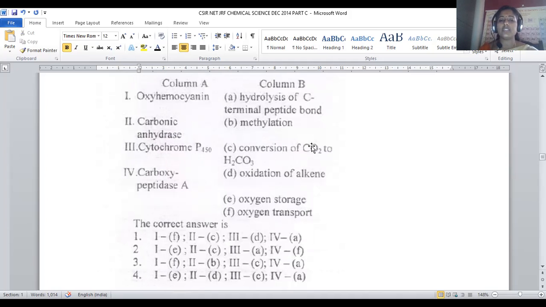Carbonic anhydrase: carbon dioxide to bicarbonate, C with 2. C with 2 is available in option number 1, but not option number 3. So only option number 1 will be the right answer. Let us confirm with the remaining 2 also.